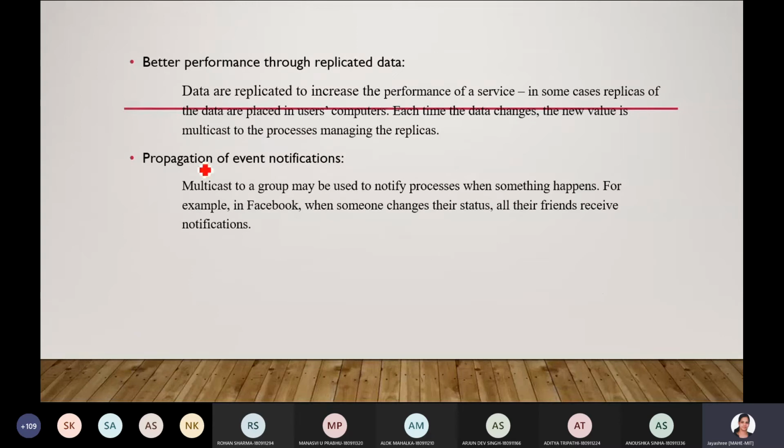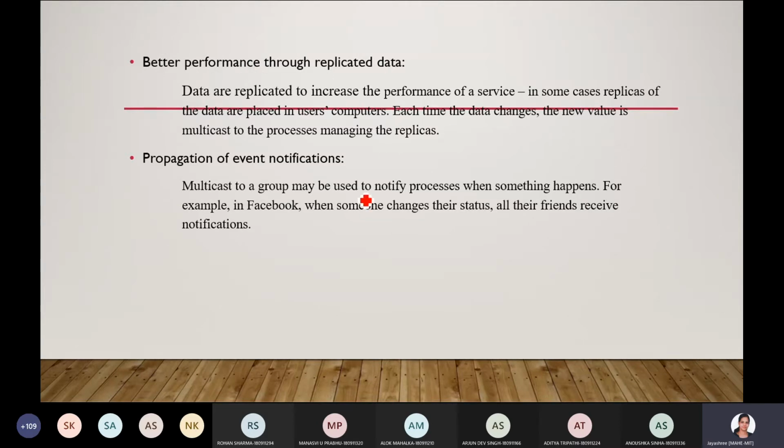Then better performance through replicators. You know already that it has replicated data, so even though one system fails, another system will be able to serve the requests. Because of that, there will be an increase in performance through replicated data.